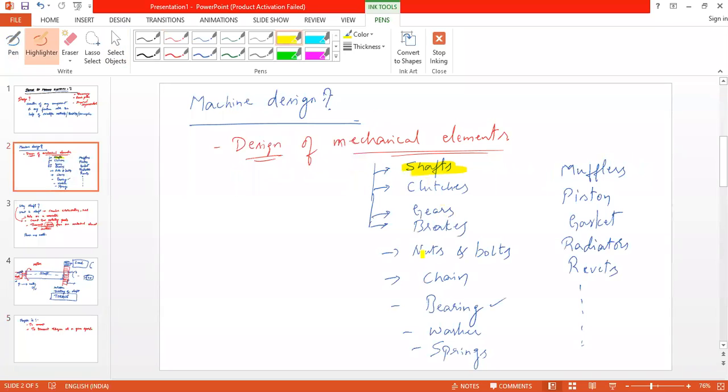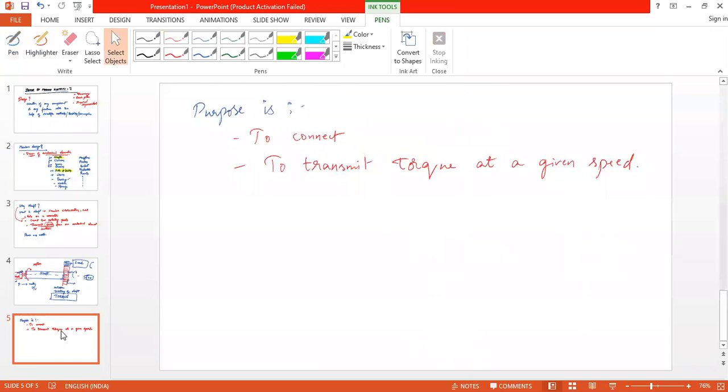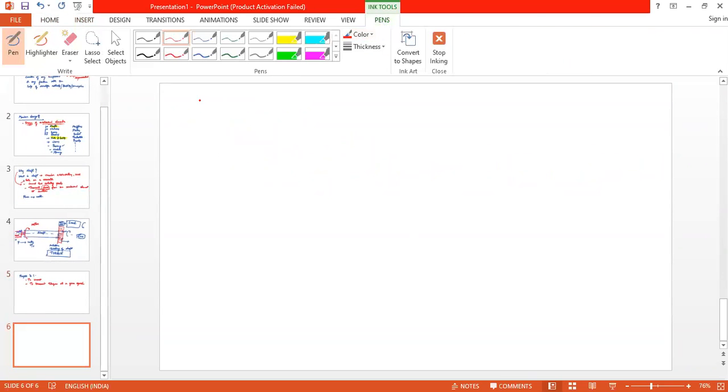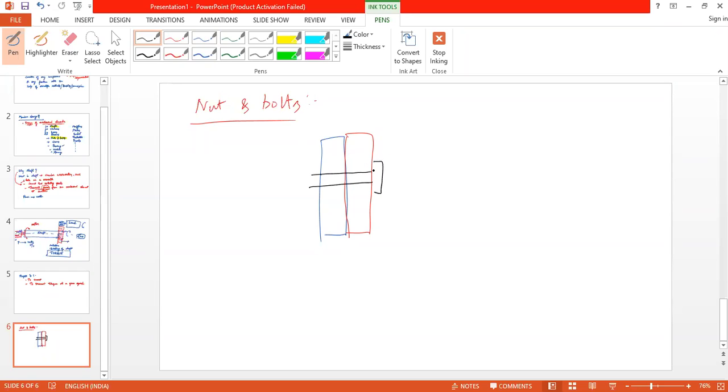Yes, sir. Now let us consider one more example, nut and bolt. What is the purpose of the nut and bolt? Assembly joining. Say there are two plates, and if we need to hold them together, then we use the component called nut and bolt, right?